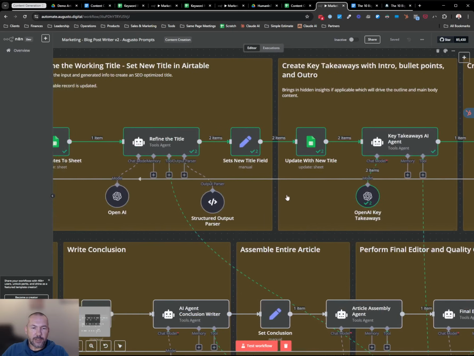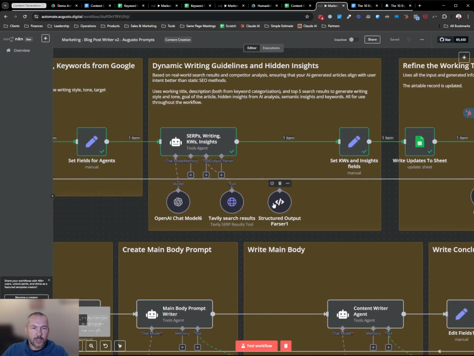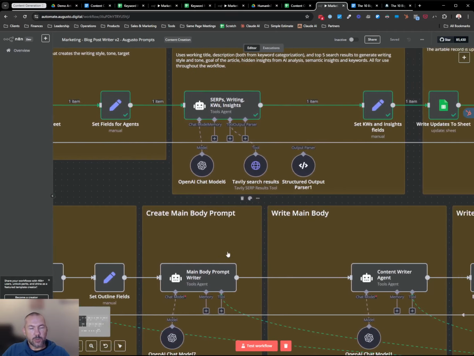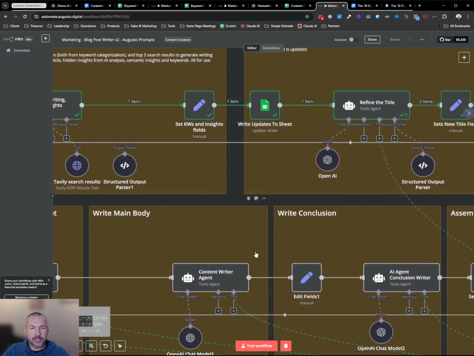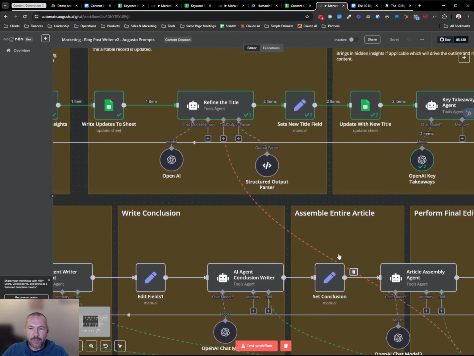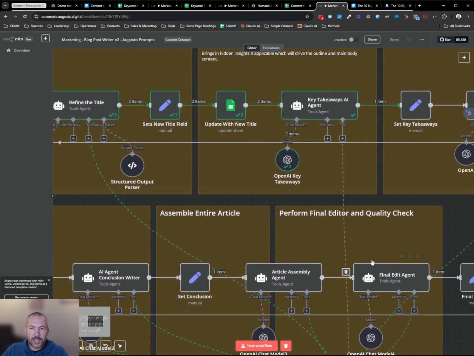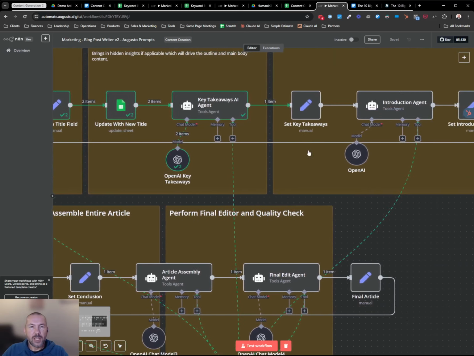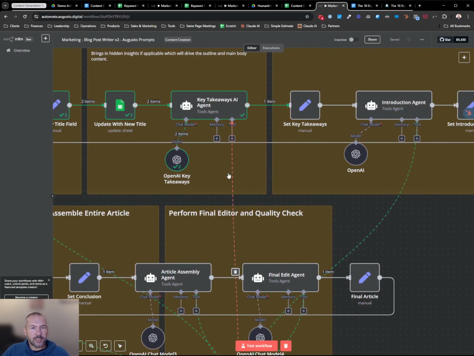And then if I come back over here, we're creating an outline for the rest of it. We're writing the main body of it, and then we write the conclusion. We assemble the whole article, and then we have one final check. But the question that everybody asks is, okay, how do I know this is actually in Augusto's voice? How does it know about Augusto's information?